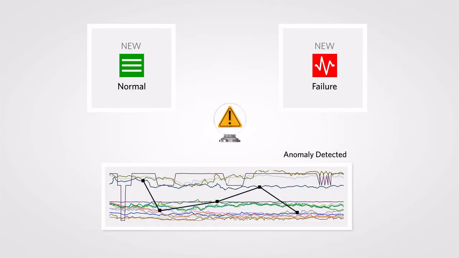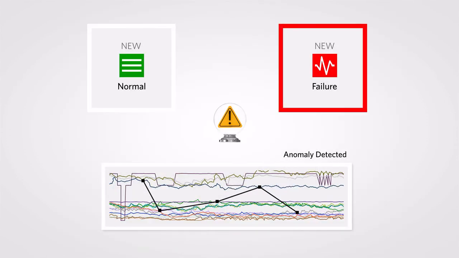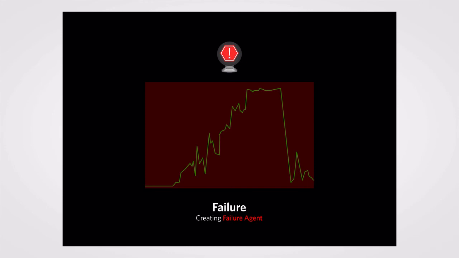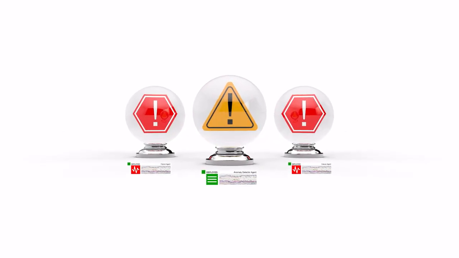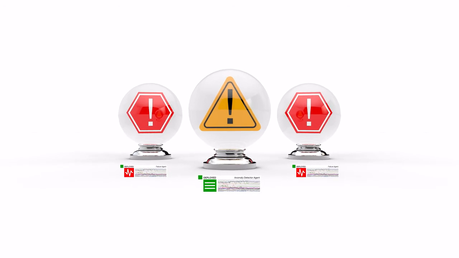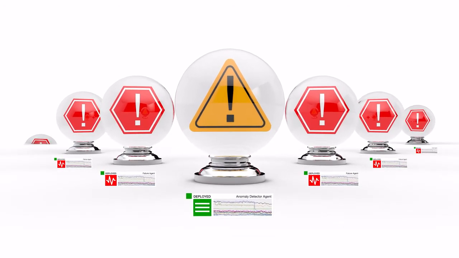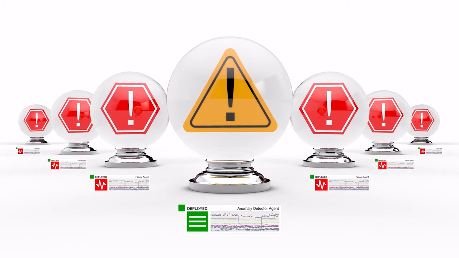If categorized as a new failure, action requires immediately creating a new failure agent. If the behavior occurs again in the future, the failure agent will ensure it is recognized earlier and with greater accuracy. Now, with each new behavior that occurs, equipment increases its protection against breakdowns, safeguarding not only the equipment, but people and the environment. All with the simple click of a button.